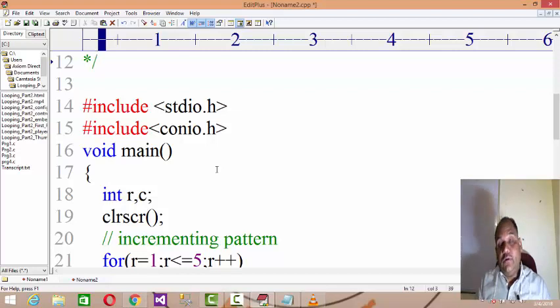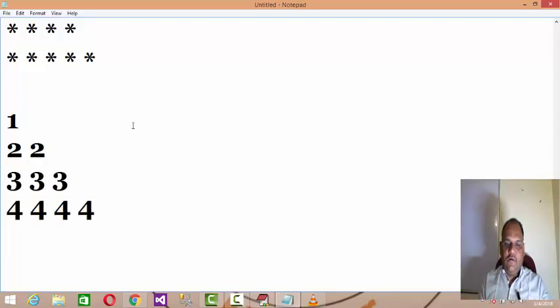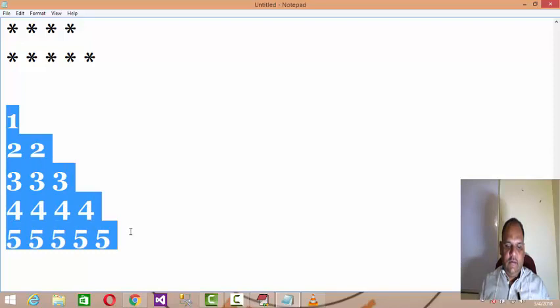So we are trying to get the idea behind how the nested loop works, and how the nested loop helps us generate the pattern. Let us discuss another pattern. Let us say we want to generate a pattern of numbers like 1 2 2 3 3 3 4 4 4 4 5 5 5 5 5, right? This is the pattern we are going to generate. Let us test this code.